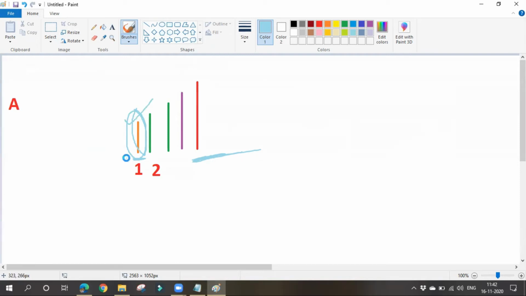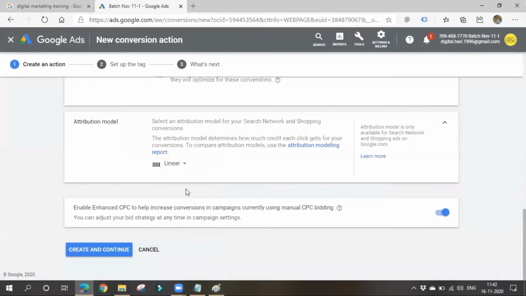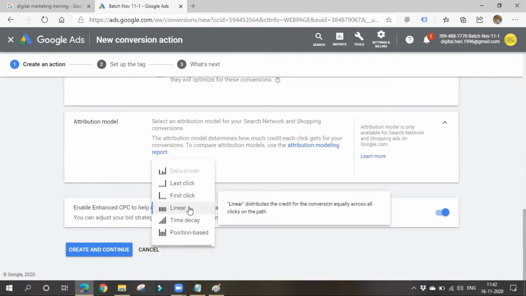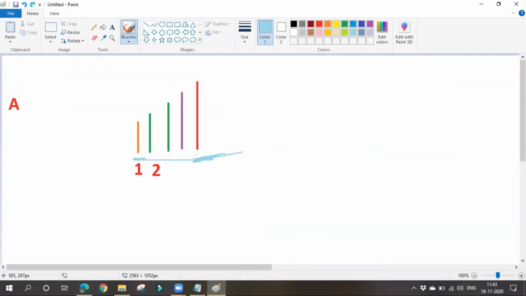Right. Next is the linear model. What is this linear model? In the linear model, credit will be given equally across all clicks. A person might have clicked multiple times, five, six or seven times, whatever it may be. In the linear model, we consider that every click is important. Every click has equal importance, and we give equal credit to each and every interaction or click.